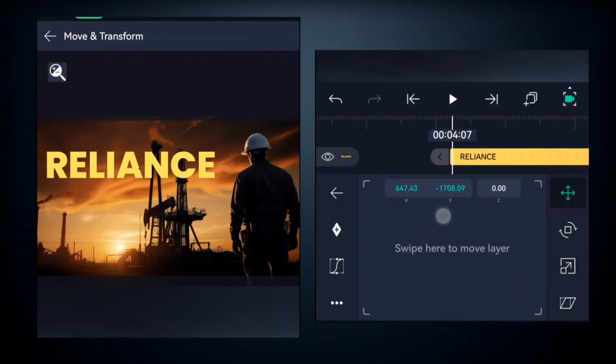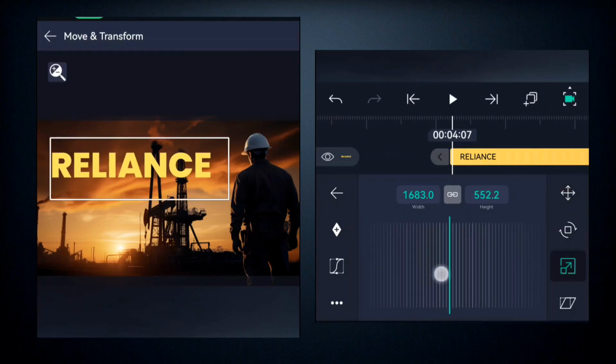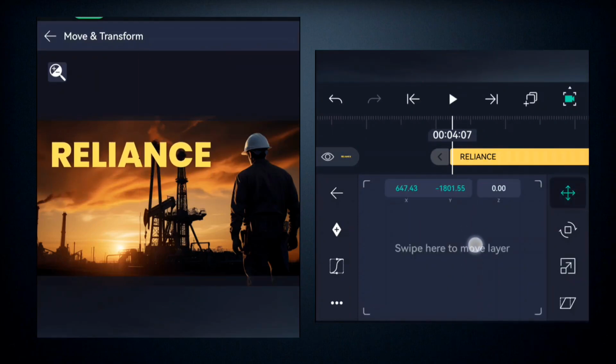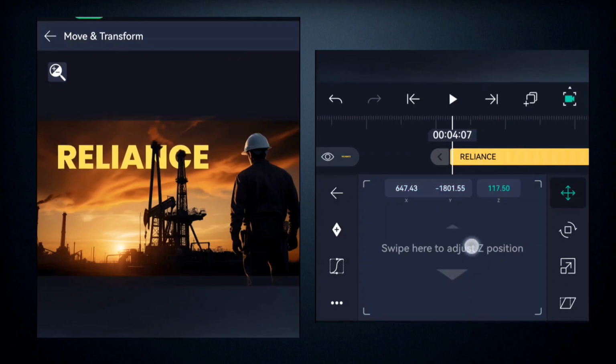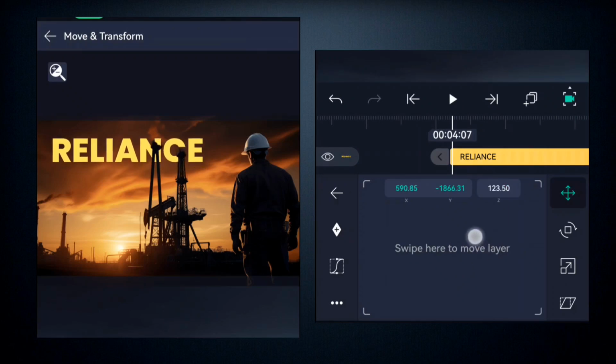Alright, and then you will place it right here, and then you're going to use the Z angle, the positioning, and then you come here to pull it in so that it goes behind this mast. So you come here, the Z angle like this, you take it back, so you see that it's now behind that. So once you've done that, you're going to remove it and adjust it.